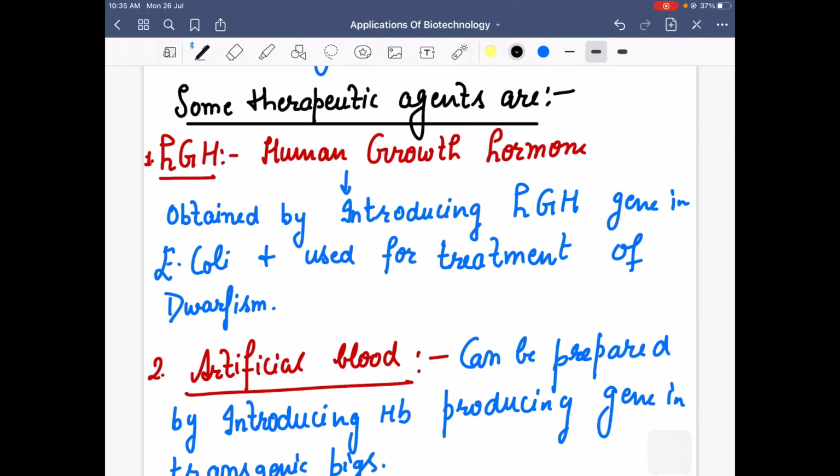If a child has a height related condition, I will not call it a disorder, I will call it a condition, then human growth hormone can be used. It can be obtained by introducing the HGH gene into E. coli, and then it can be used for the treatment of dwarfism.